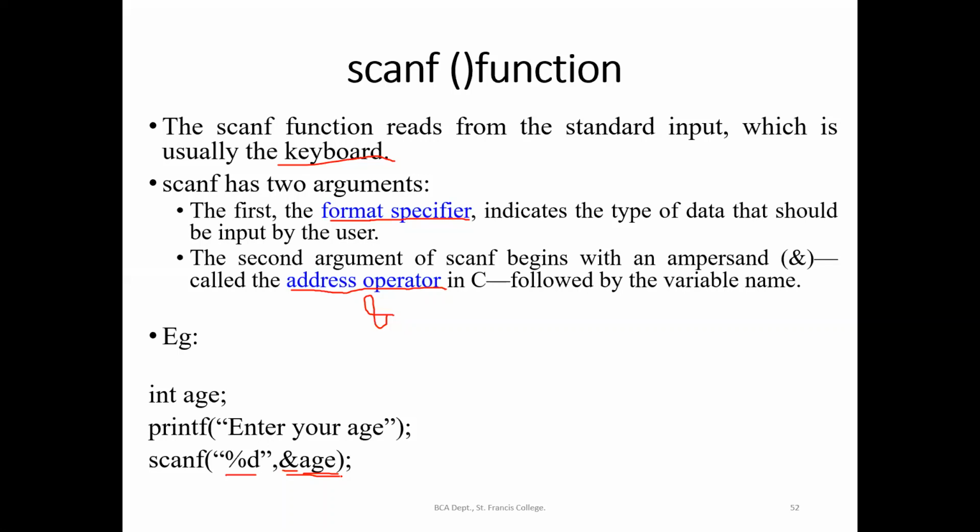So why are we using an ampersand symbol? When we are declaring a variable, I told you in the last class, the compiler will be allocating memory for the variable, right? So if I am declaring a variable called int age, we have studied that when I declare a variable of data type int, how many bytes will be allocated? Answer in the chat box.